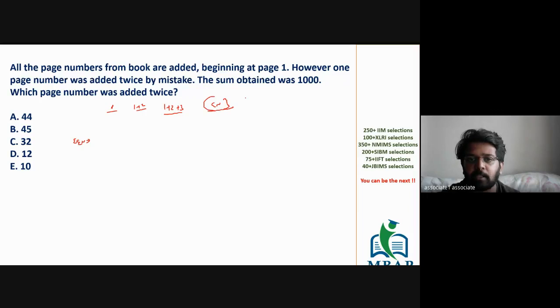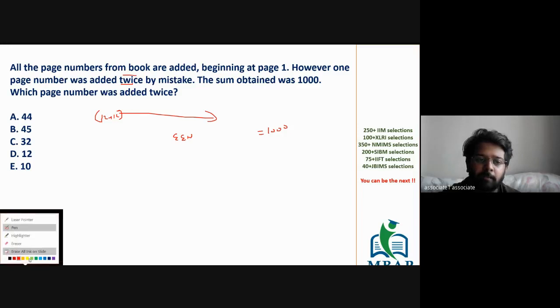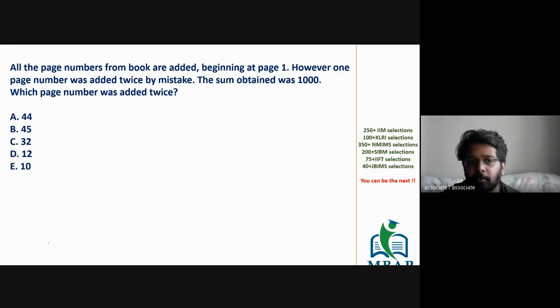While adding all the pages, you got the sum to be 1000. Okay, but 1000 will not be a term value of sigma n. Why? Because 1000 has come by adding a page twice. So a given page, let's say 12, has been added twice to get the value of 1000. So 1000 will not be a value of sigma n.